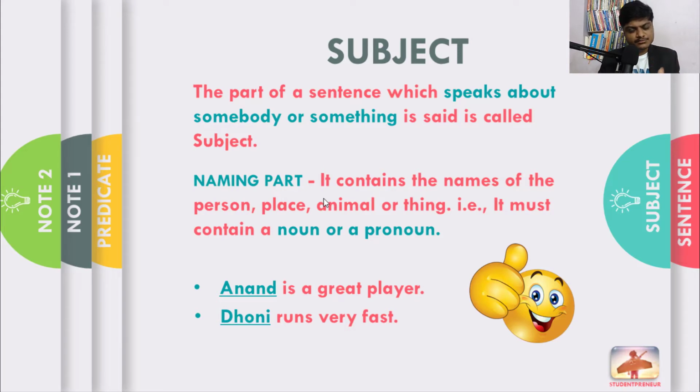How to find out subject? Just take out the verb and place the question words what or who in front of the verb. Then we'll get the subject. For example, Anand is a great player. Is the verb. Who is? Anand. Anand is a subject. Dhoni runs very fast. Who runs? Dhoni. So this is how we can find a subject in a sentence.